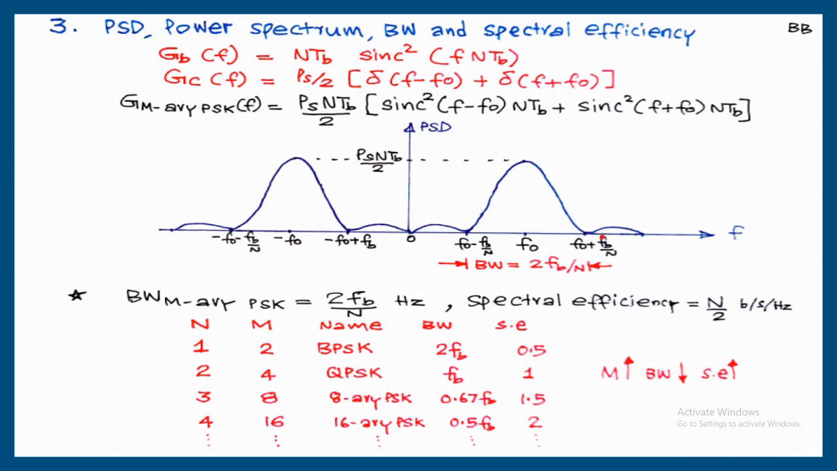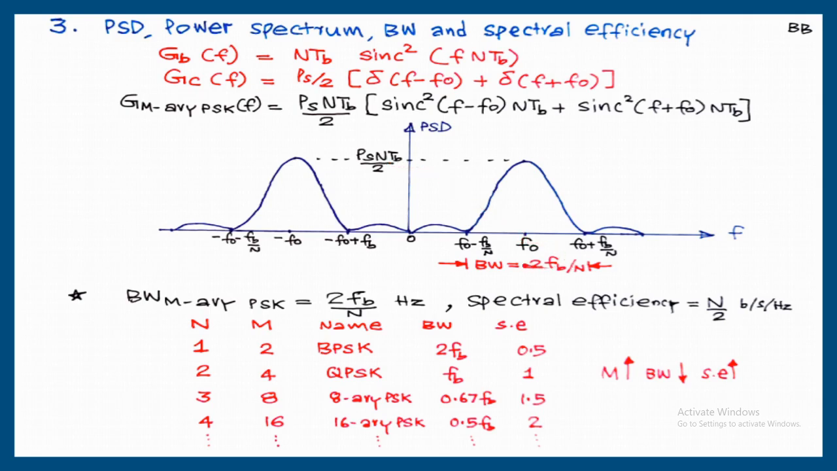Now the width of the main lobe is the minimum required bandwidth, f0 plus FB by N and f0 minus FB by N. So the width of the main lobe is 2FB by N. And this value we are getting like this. When you substitute f is equal to f0 here, sinc square(f0 - f0) is sinc square 0. Sinc square 0 is equal to 1, and into PS NTB by 2. That is why here PS NTB by 2 at f equal to f0 and f equal to minus f0. So bandwidth is 2FB by N.